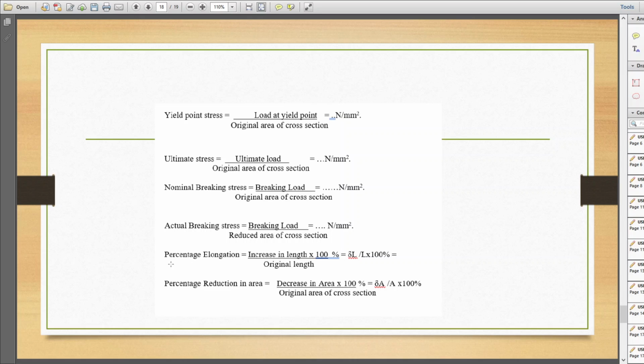Then percentage of elongation is increase in length by original length. In terms of percentage, you have to multiply it by 100. Percentage reduction in area can be calculated using the equation decrease in area divided by original area of cross section into 100. From this calculation we will get the material properties of the specimen using the tensile test.